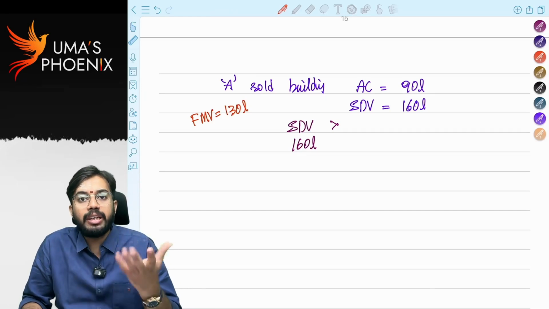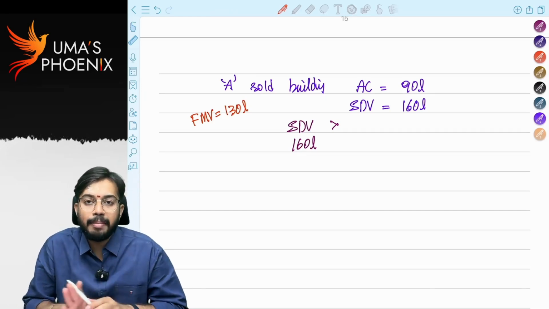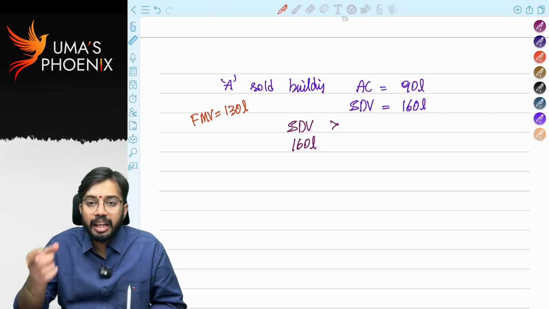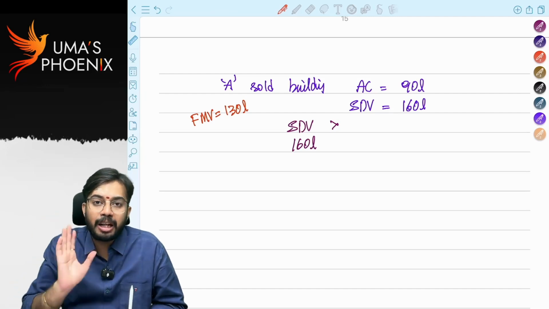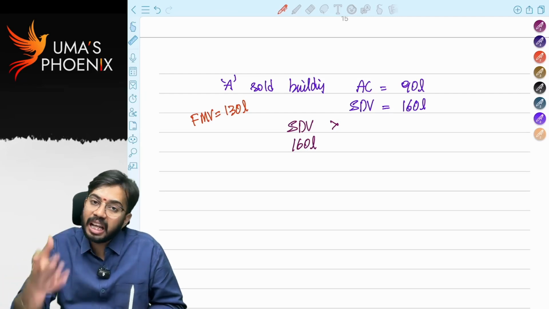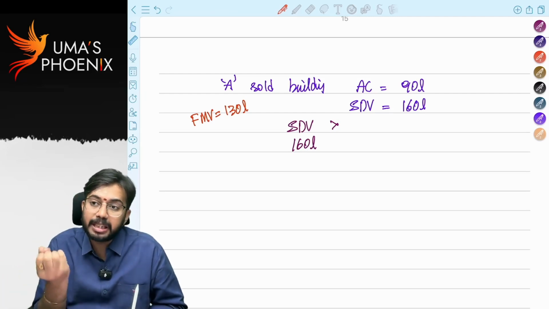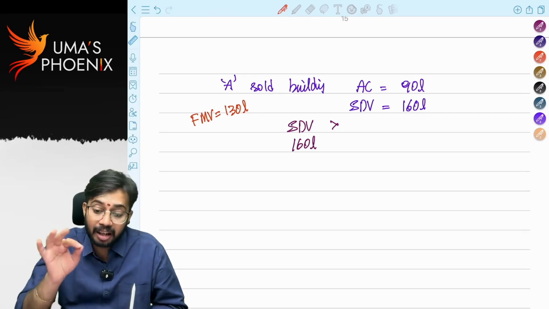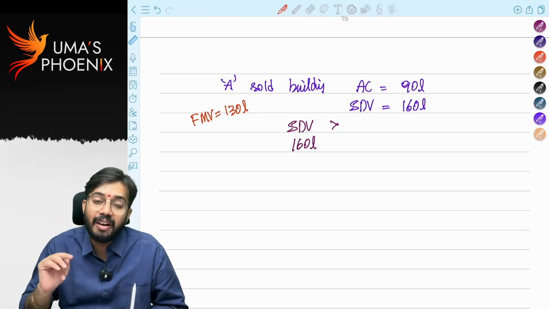The assessee is arguing with the income tax officer: Sir, I made the transaction for 90 lakh rupees. In that area, if you want to sell that building, beyond 130 lakhs no person will buy. That means the maximum amount that can be spent for that building is 130 lakhs. Right now, the market value of that building is 130 lakhs.